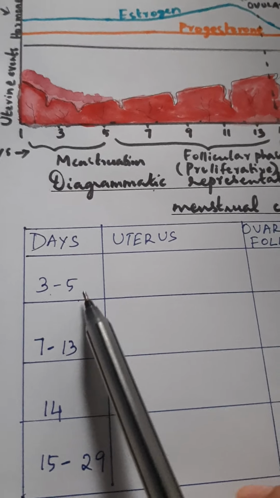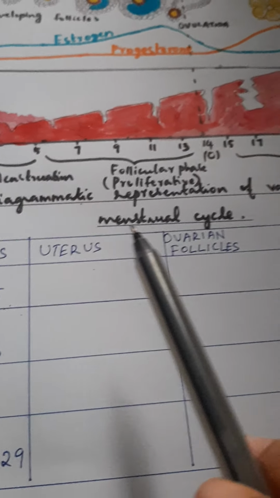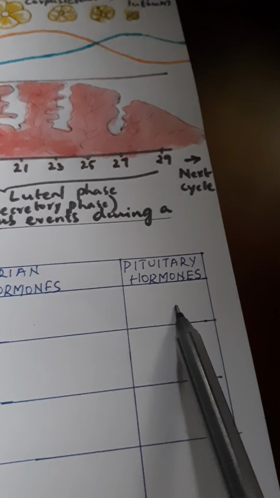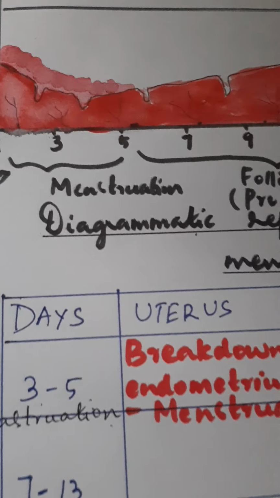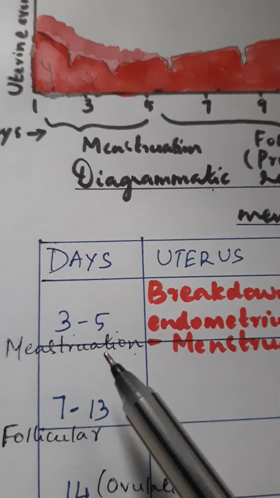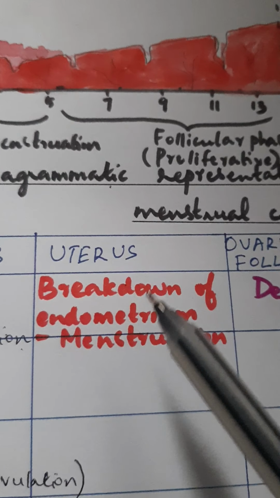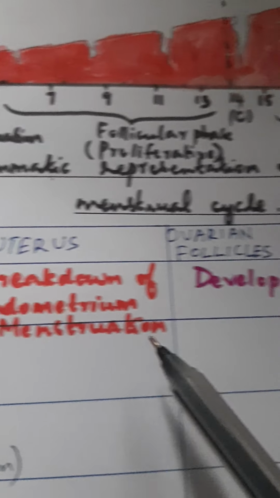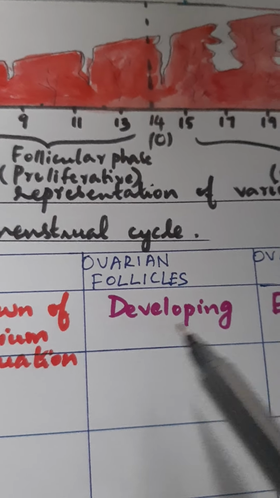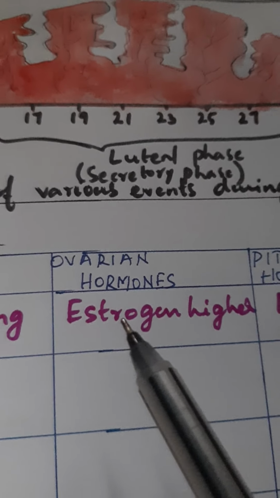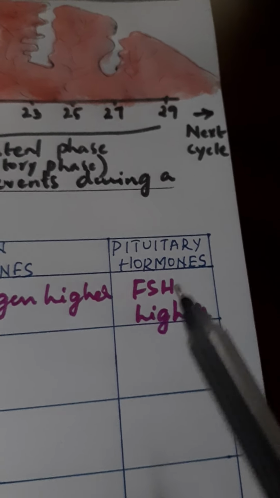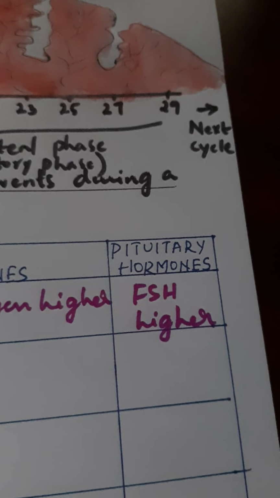During 3 to 5 days of menstrual cycle, what happens in the uterus? What is the condition of the ovarian follicles, the ovarian hormones and the pituitary hormones? In the uterus, endometrial lining breaks down, forming menstruation. The condition of ovarian follicles, they are developing. Ovarian hormones, estrogen will be higher because developing follicles produce estrogen. Pituitary hormones, follicle stimulating hormone will be higher because it is required for the development of follicles.